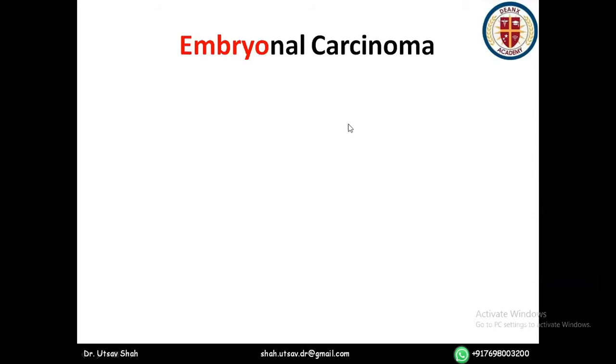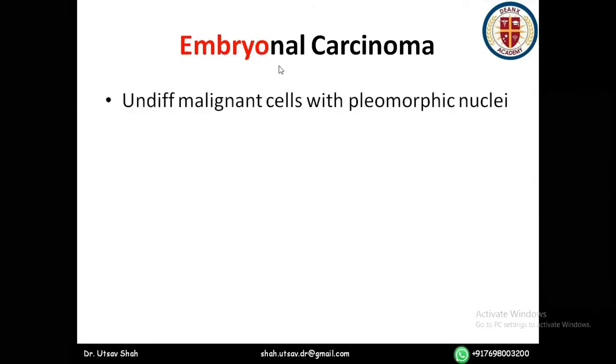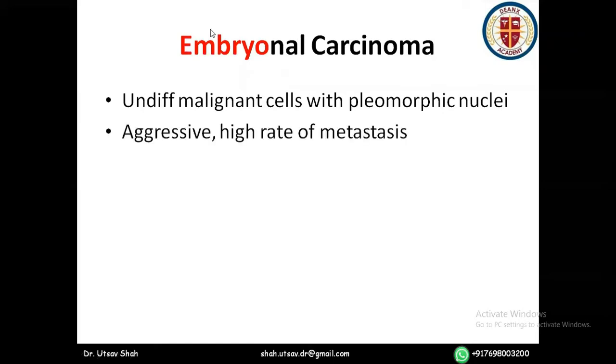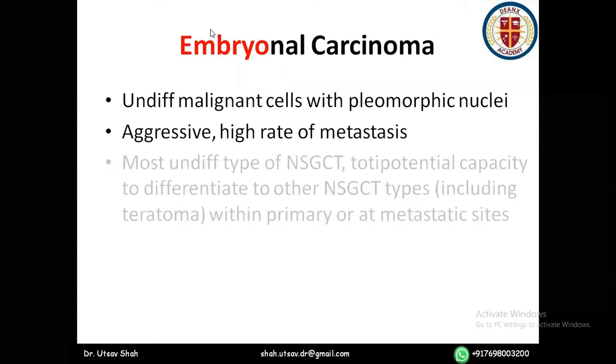Embryonal carcinoma, as you have noticed, I have put this in red. Why? Because embryonal carcinoma has this word embryo. What does it mean? It means the initial stage of a fetus, which has so many thousands of undifferentiated cells. So the way to remember this is that an embryonal carcinoma will have undifferentiated malignant cells with pleomorphic nuclei, and obviously because these are undifferentiated, they are aggressive and it has a high rate of mets.